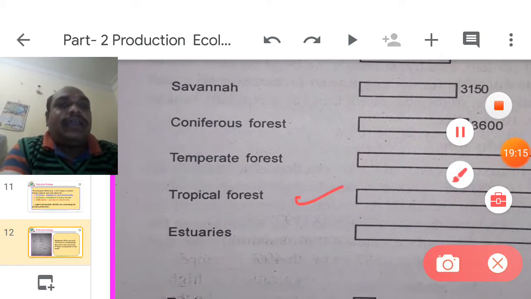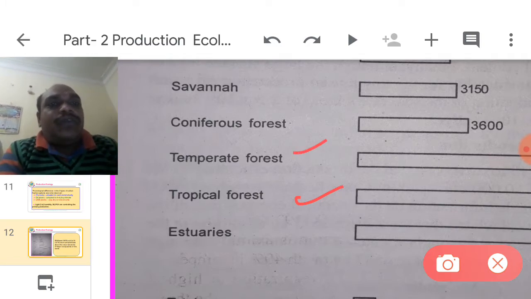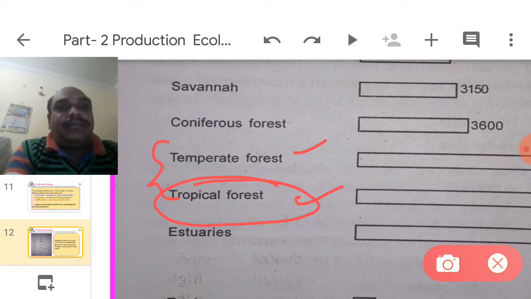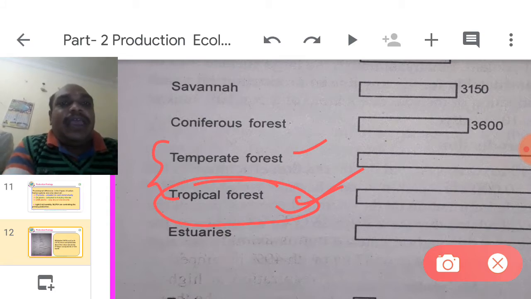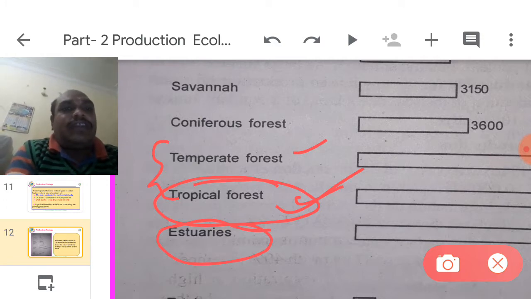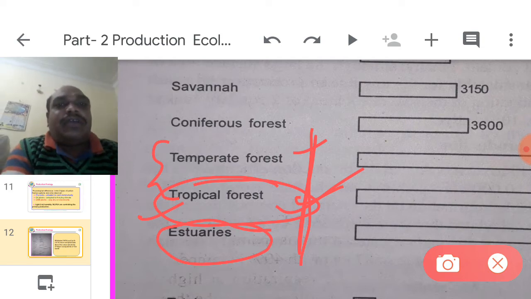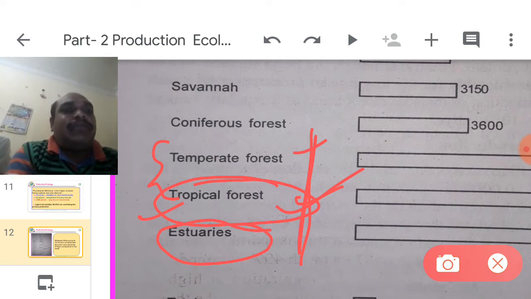Tropical forests are located at the equator line. Temperate forests are located at cool zones. So the net primary productivity in tropical forest is almost double that of temperate forest. Tropical forest produces a high rate of net primary productivity. Estuaries and tropical forest can produce equal NPP, 9000 kilocalories per annum, almost 2 times greater than temperate forest.